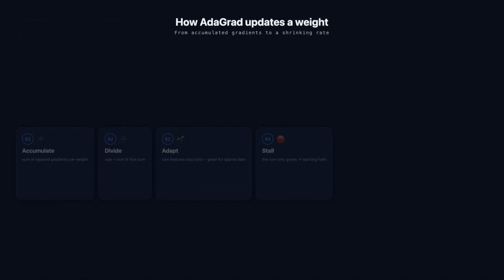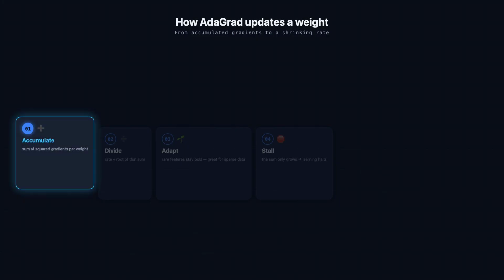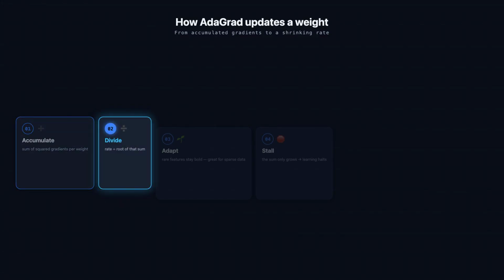Here's the mechanism, step by step, and it's surprisingly compact. Accumulate the sum of squared gradients for each parameter. Every time a parameter gets a gradient, square it and add it to that parameter's running total. This total is a memory of how much action that particular weight has seen since training began. Divide each parameter's learning rate by the square root of its accumulated sum.